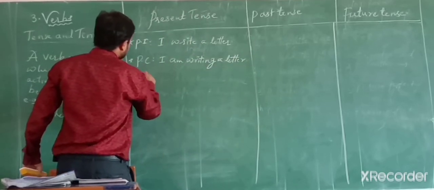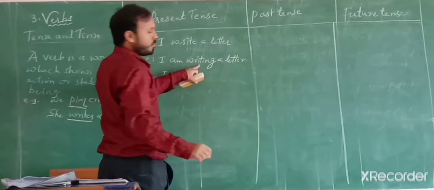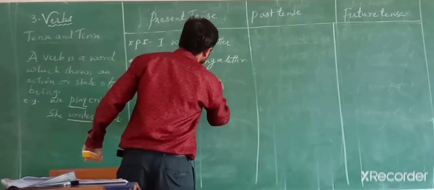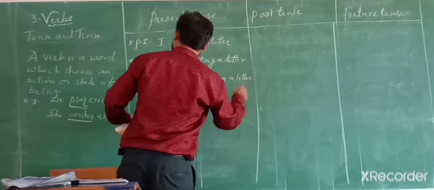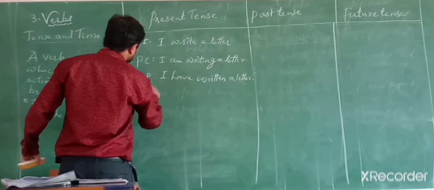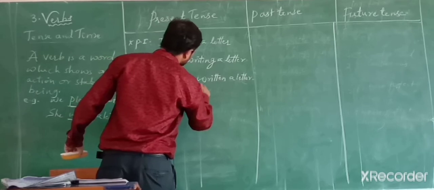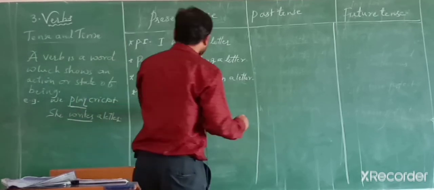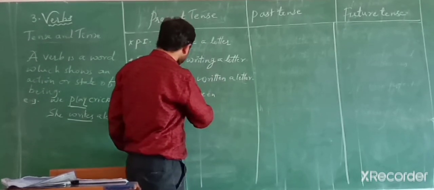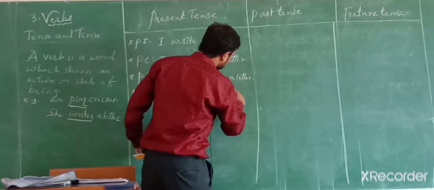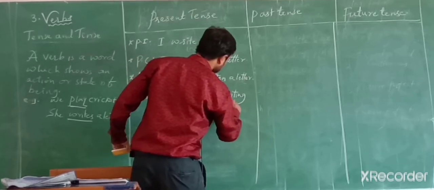Then present perfect tense. I have, verb should be in third form. I have written a letter. And next is present perfect continuous tense. I have been. So been will come for any present perfect continuous tense, past perfect continuous tense or future perfect continuous tense. I have been, verb should be in ing form. I have been writing a letter.